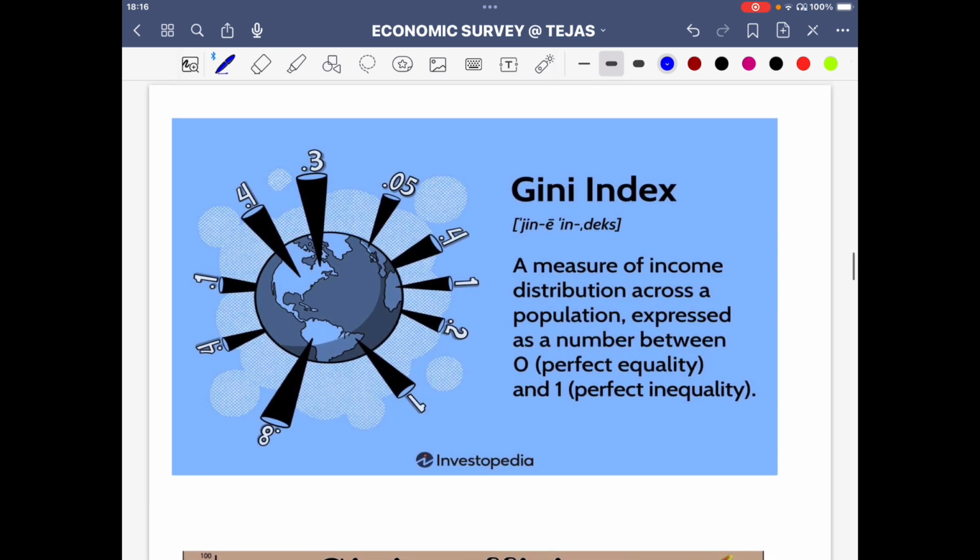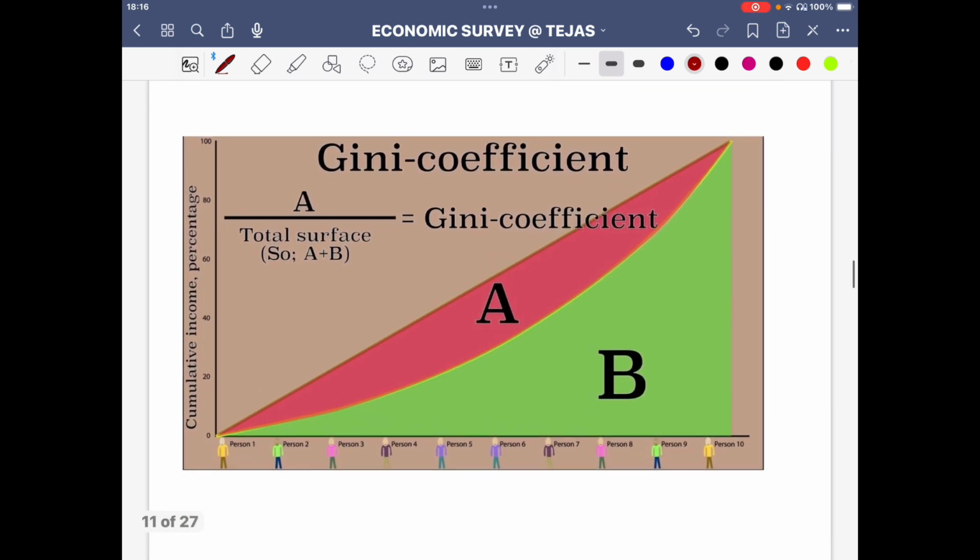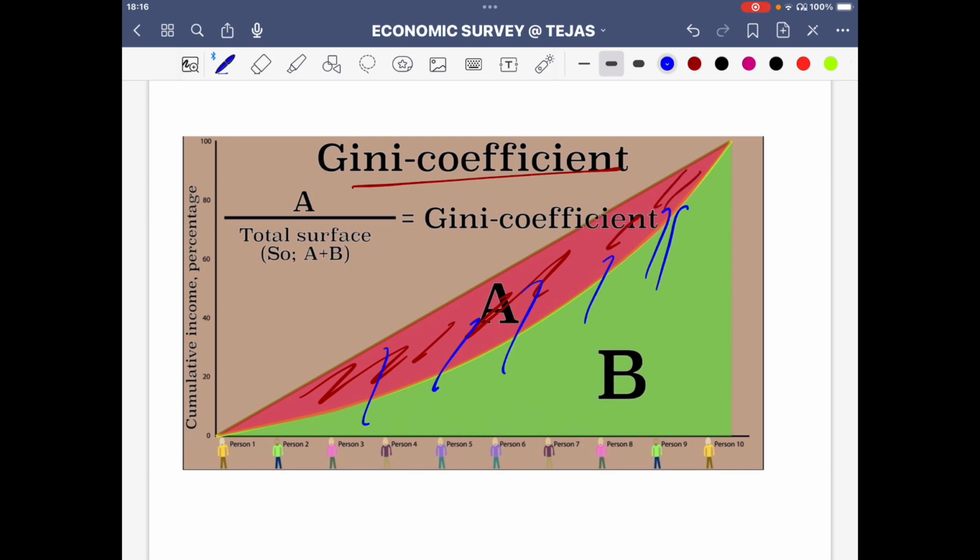I have used these pictures also. So what is the Gini coefficient? It's a measure of income distribution across a population, expressed as a number between 0 and 1, where 0 indicates perfect equality and 1 indicates perfect inequality. Let's see how. The Gini coefficient is A upon the total surface, that is A plus B. So this region is A and this entire region is A plus B. So A upon A plus B.